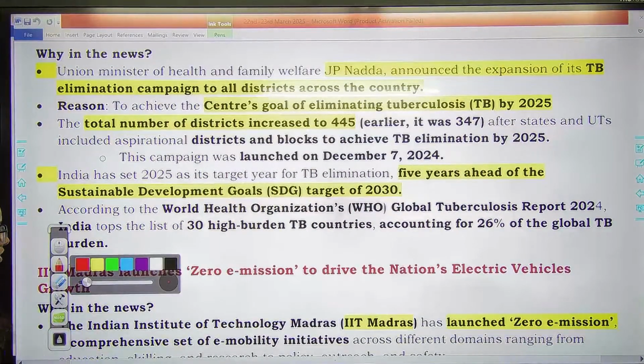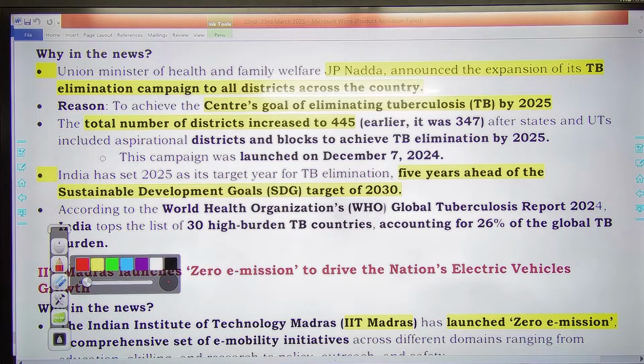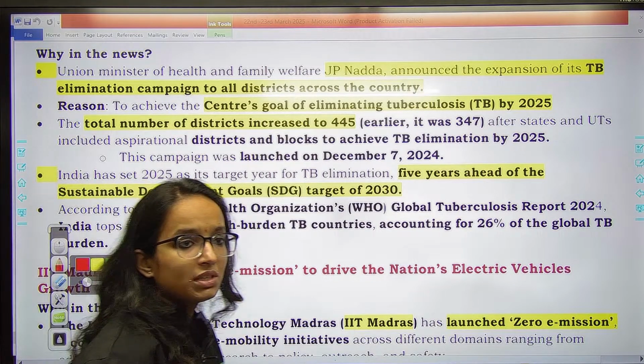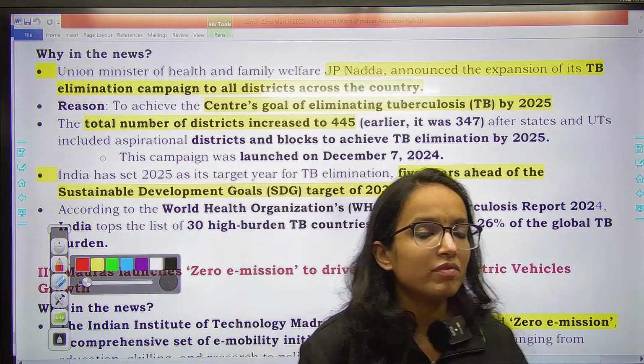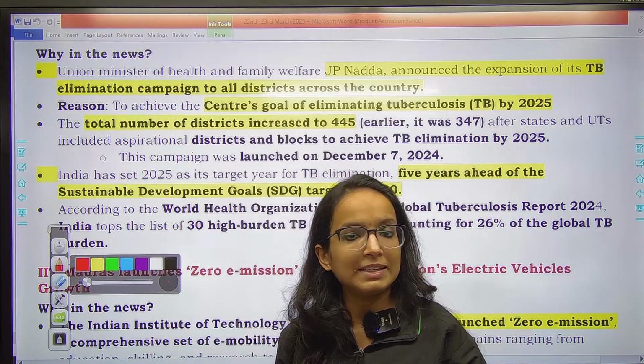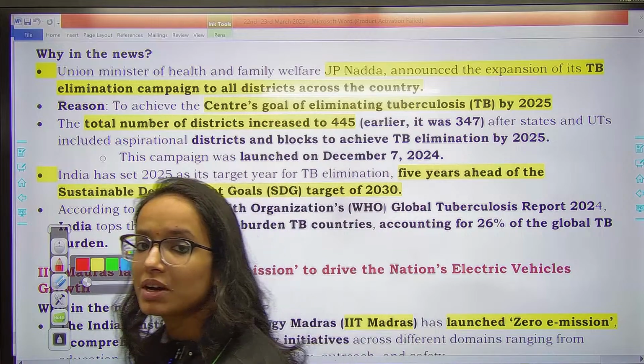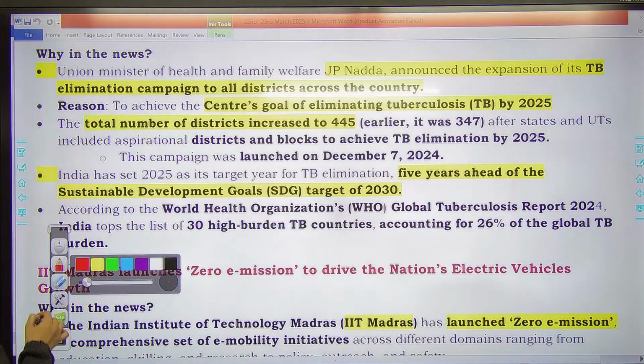Okay, and you see India has set this target which is 5 years ahead of the SDG target of 2030. तो जो हमारा sustainable development goal है, sustainable development goals में we have a target to eliminate TB at the global level by 2030. But now we have adopted 5 years earlier, that is 2025 तक we are planning to eliminate TB. Remember that.